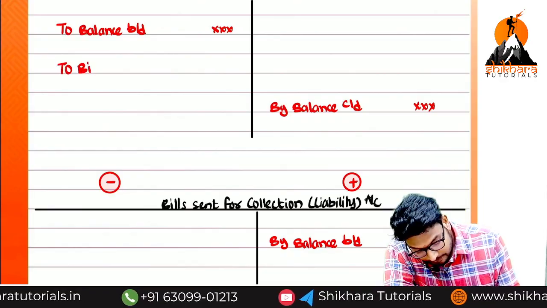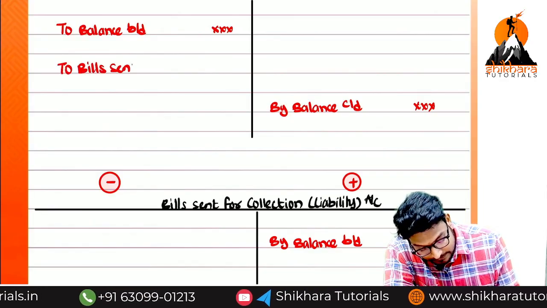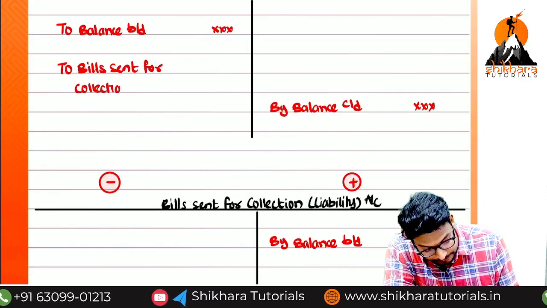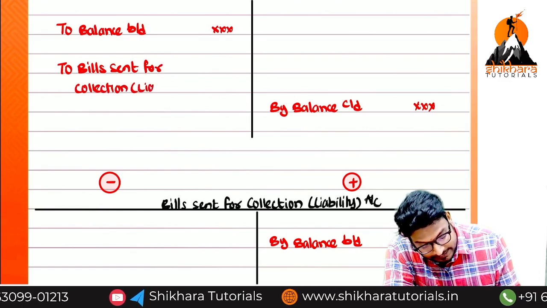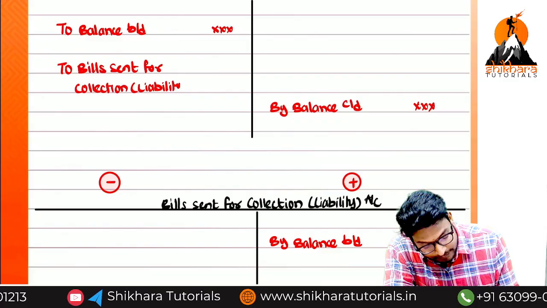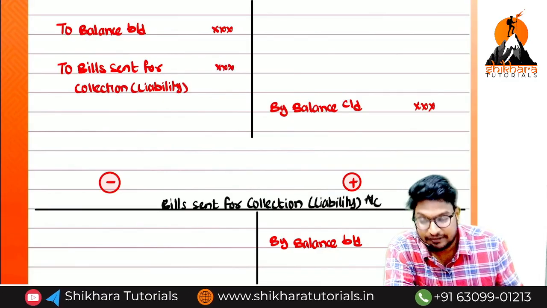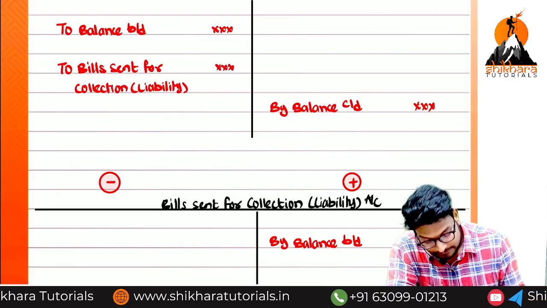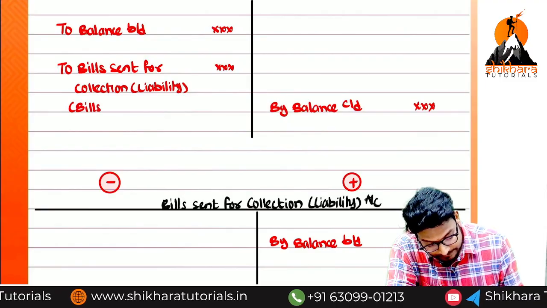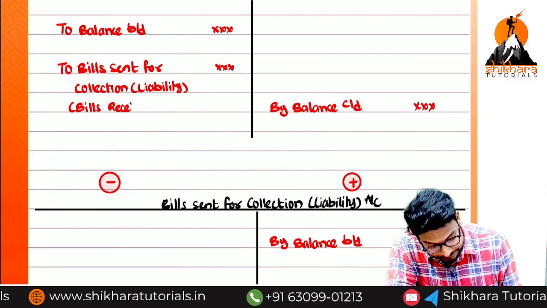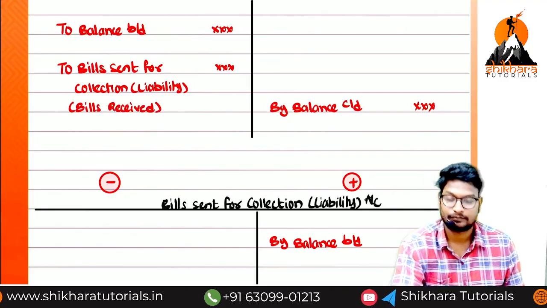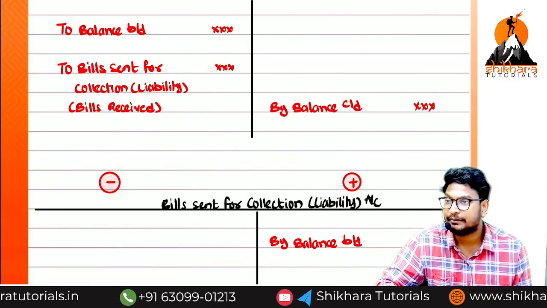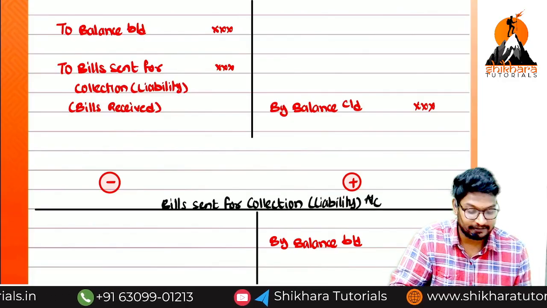To bills sent for collection liability account. Are you understanding my way of explanation? What is the meaning here? Bills received. In the liability account, which side? The asset account is on the debit side, so in the liability account, which side? Credit side.